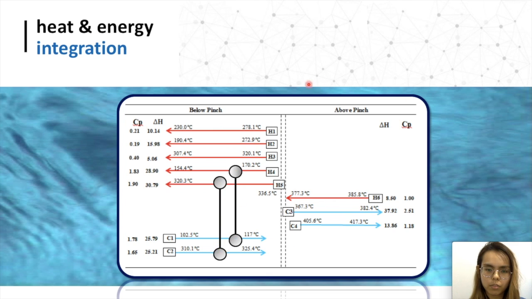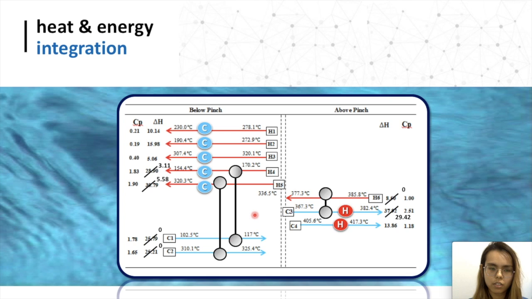In the above pinch region, there are 2 cold streams and 1 hot stream. The rules state that in the above pinch region, the cold streams must have higher heat capacities than the hot streams. As H6 has a lower temperature than C4, the hot stream cannot transfer heat to the cold stream, and thus the proposed match will be H6C3. After connecting them with heat exchangers, these streams can be ticked off. Extra utilities are used to provide the sufficient duties required.